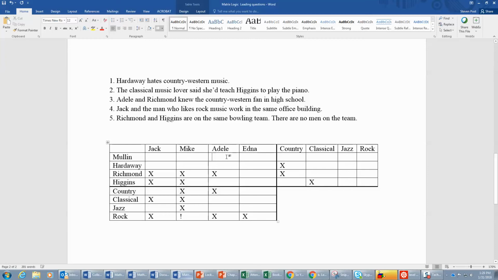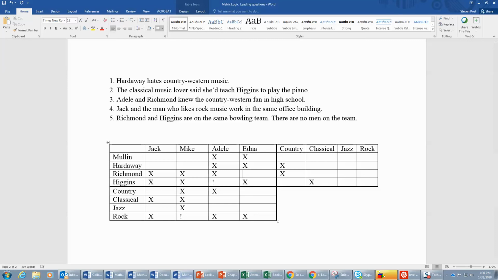So Adele is not Mullen, Adele is not Hardaway, Edna is not Mullen, Edna is not Hardaway. And now we see that the only person left that Adele could be is Higgins, because we already know she's not Richmond. So that means Adele is Adele Higgins, and Edna is not Edna Higgins. So Edna must be Edna Richmond.